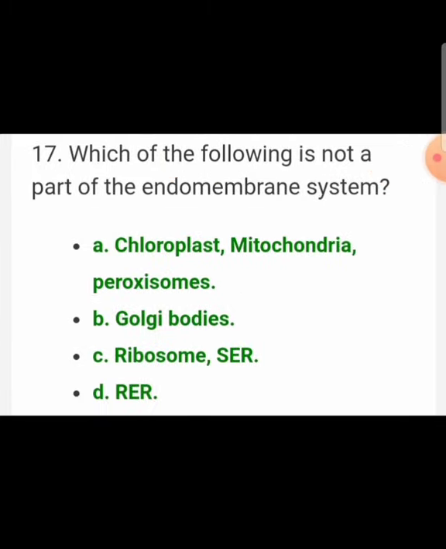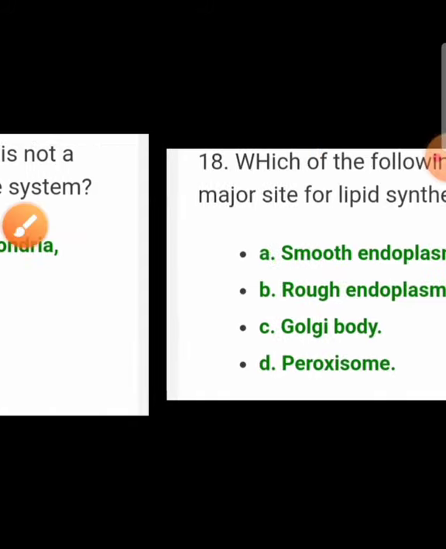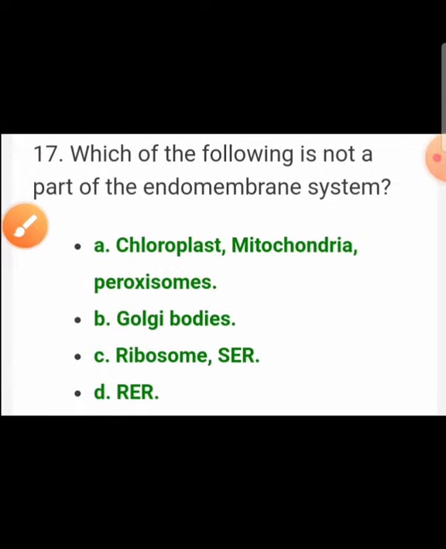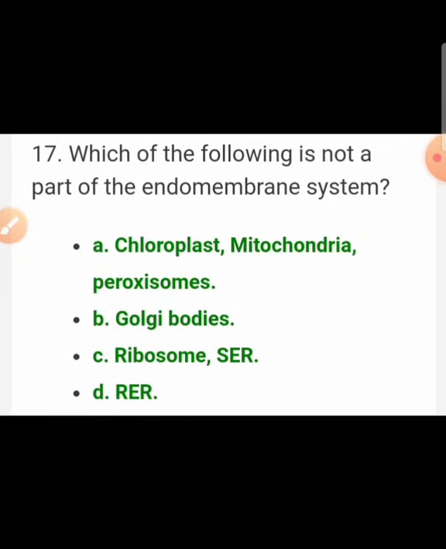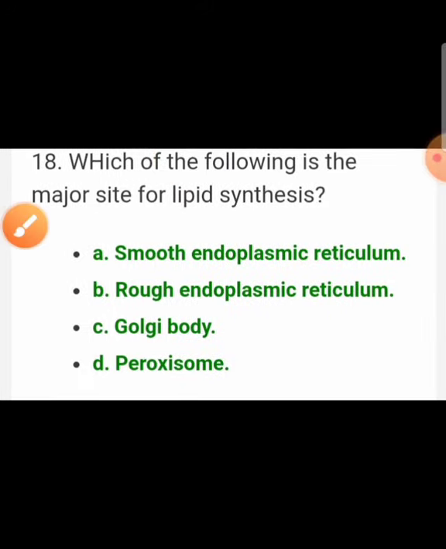Which of the following is not a part of endomembrane system? And the answer is chloroplast, mitochondria and peroxisomes. They are not a part of endomembrane system. Now next question is, which of the following is a major site of lipid synthesis? The major site of lipid synthesis is smooth endoplasmic reticulum.